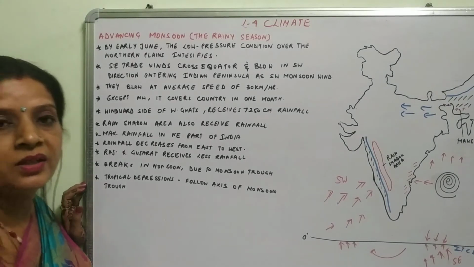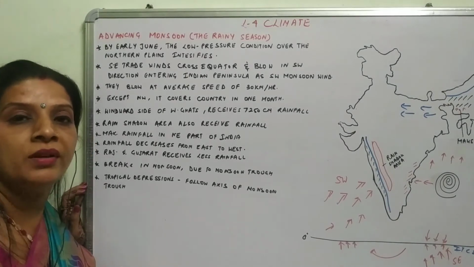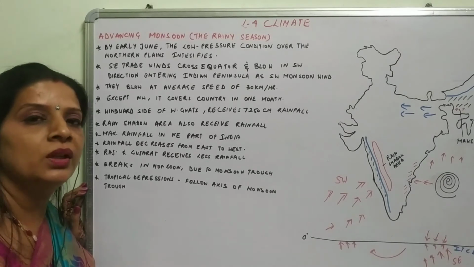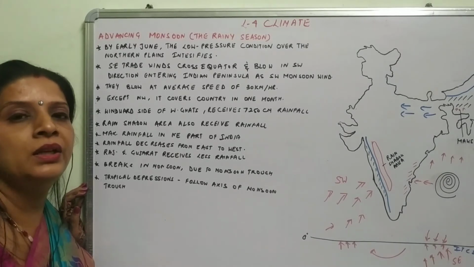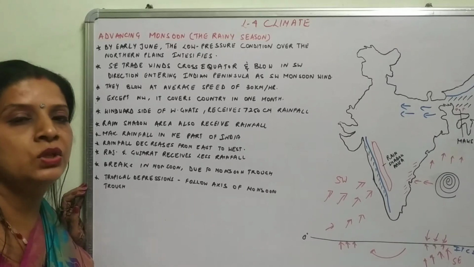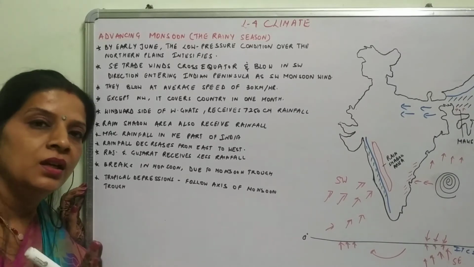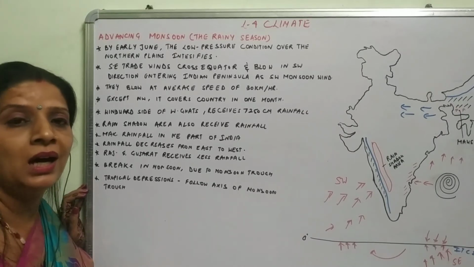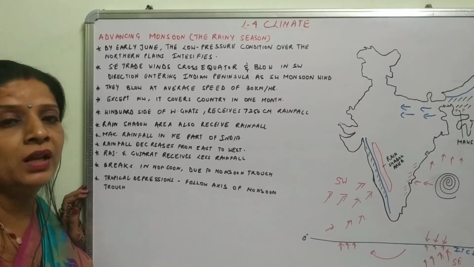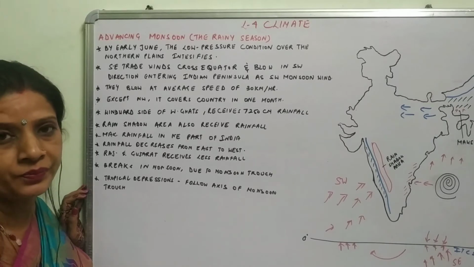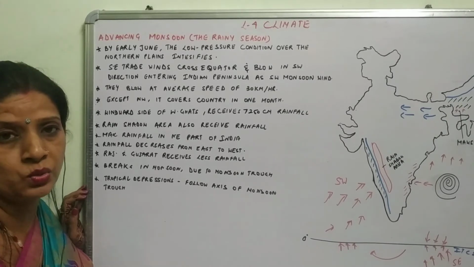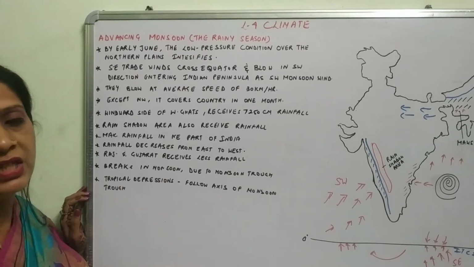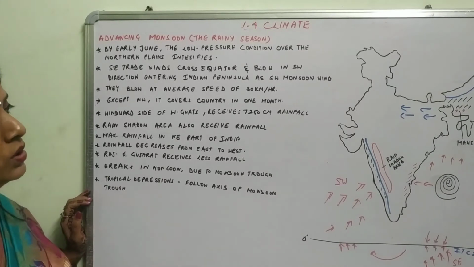Another phenomenon associated with the monsoon, or the rainy season, is the break in the monsoon. You have observed that during the rainy season, the rainfall does not continue for the whole month. Rainfall is there for 3 days, 4 days or 1 week. After that, there are 4-5 days of sunny weather. That is called the break in the monsoon. Because during that duration, the monsoon trough keeps on moving from north to south.